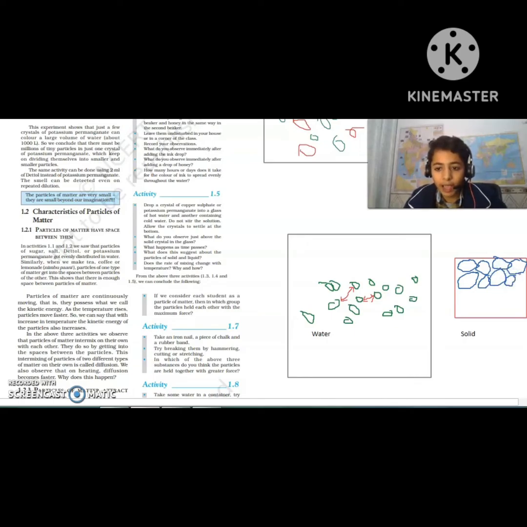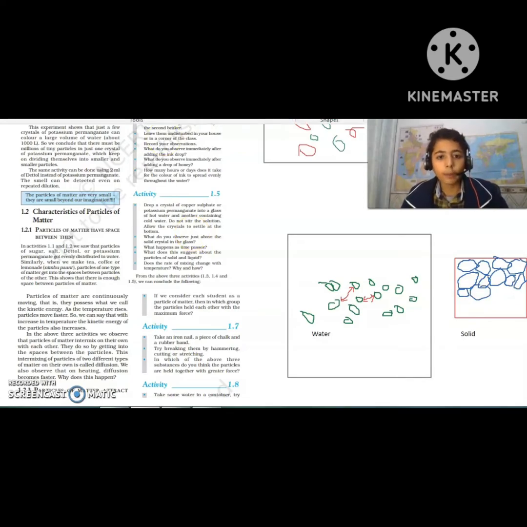Still, they will have some space, because the atom is circular. If we attach two balls with each other, we can still see there will be some gap. The gap will be present there, but it will be negligible, very small. So this is the solid. As you can see, its particles are very close to each other.